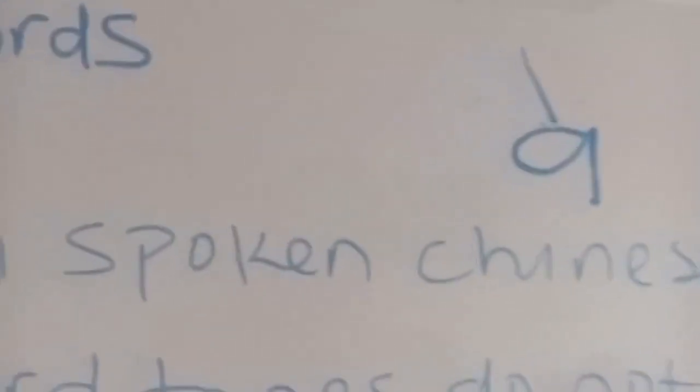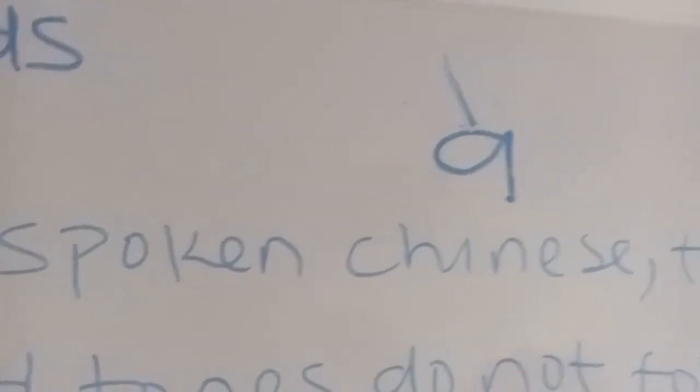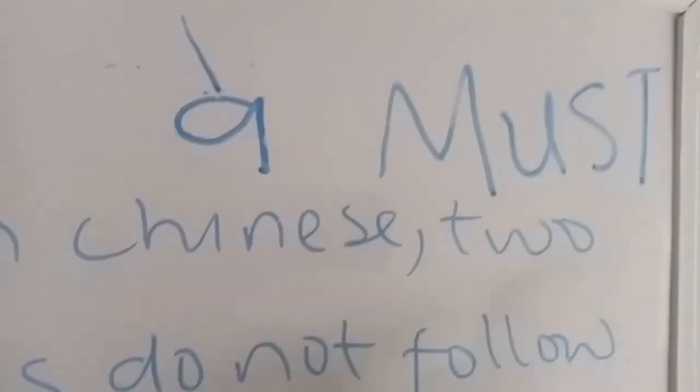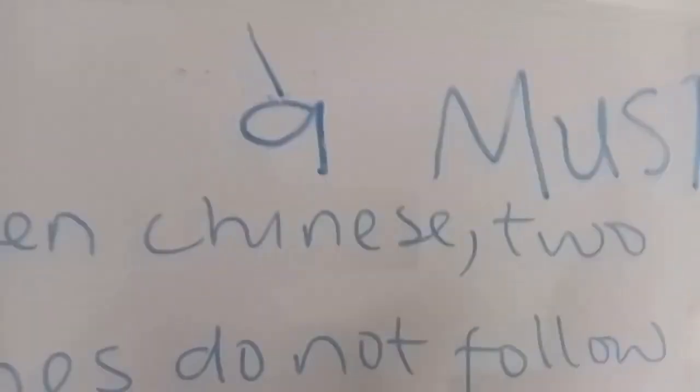When I ask you what is a syllable in Chinese, I want you to tell me that a syllable in Chinese is a word that has an initial, a final, and a tone. That it may not have an initial but must have a final and a tone. That must is in capital letter. Must is in capital letter. It must be there before you call it a syllable. So I will just wipe this.